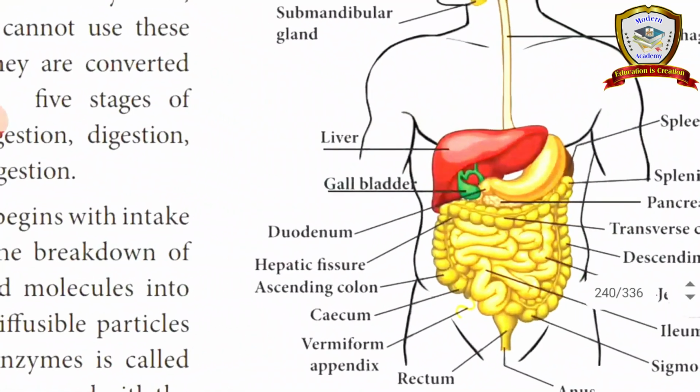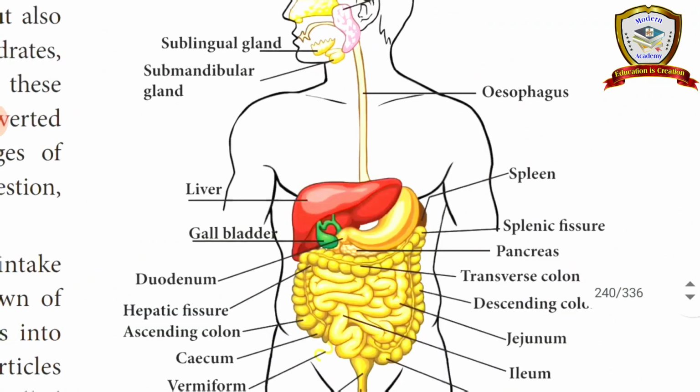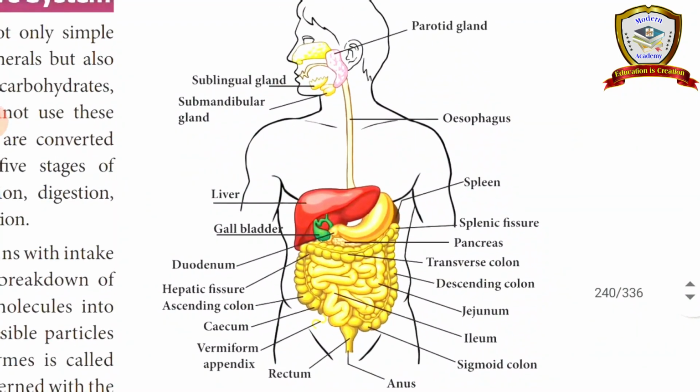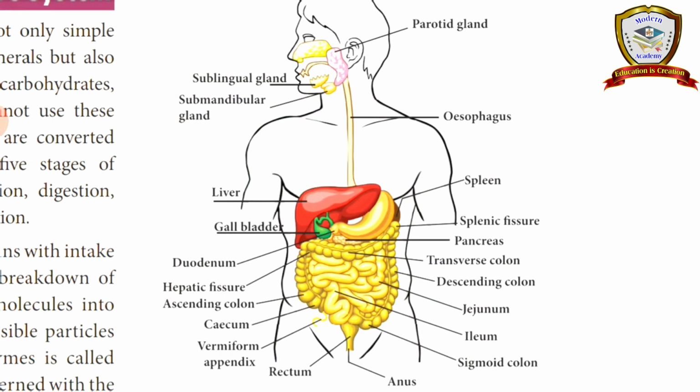This is the human digestive system. It starts from the mouth and ends at the anus. What organs are present in the digestive system?